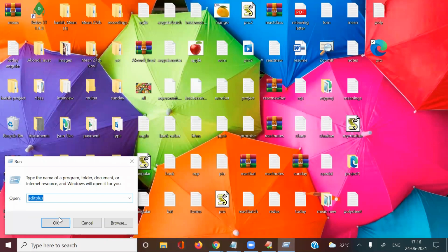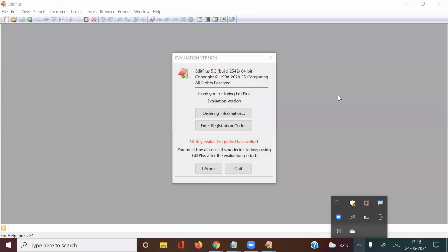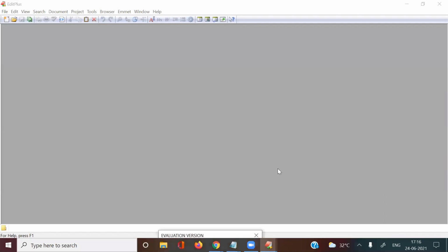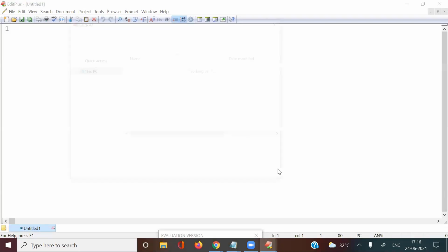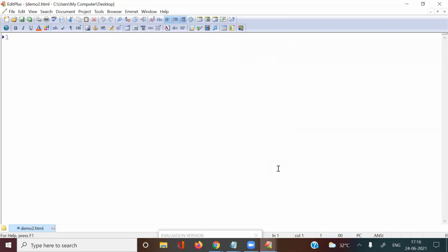I'm creating a JavaScript program now. Save this on the desktop, Demo2.html I've given. Some JavaScript code I'm placing here.